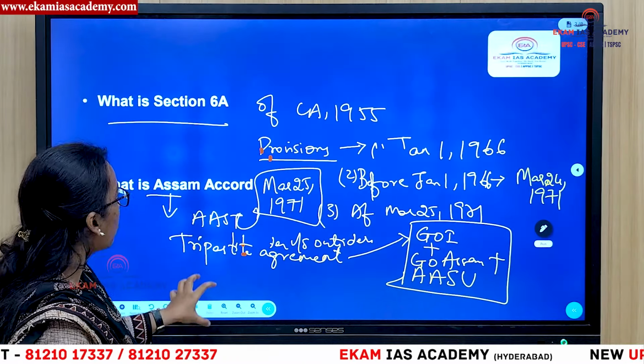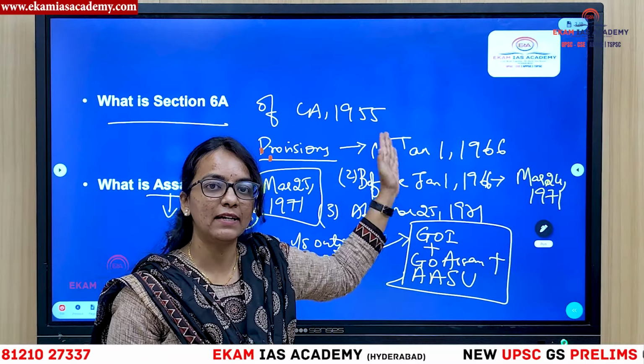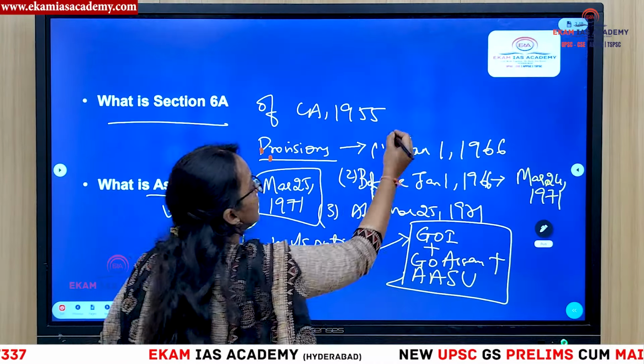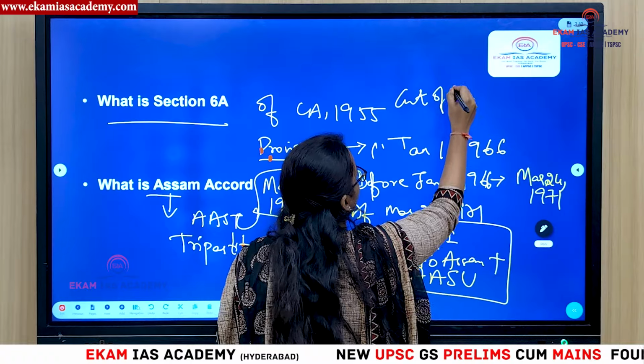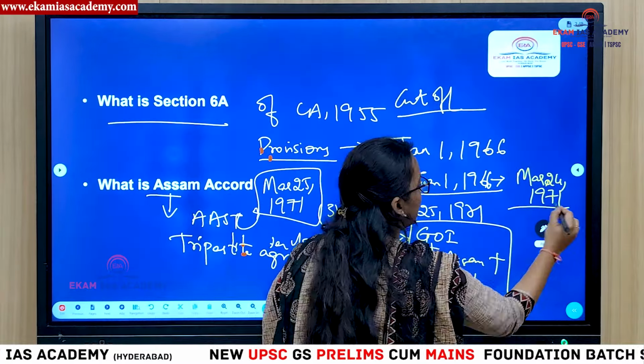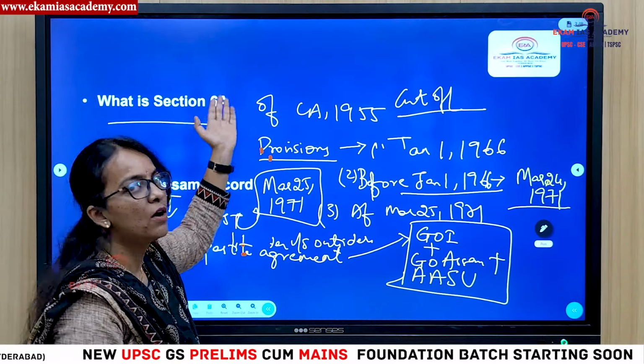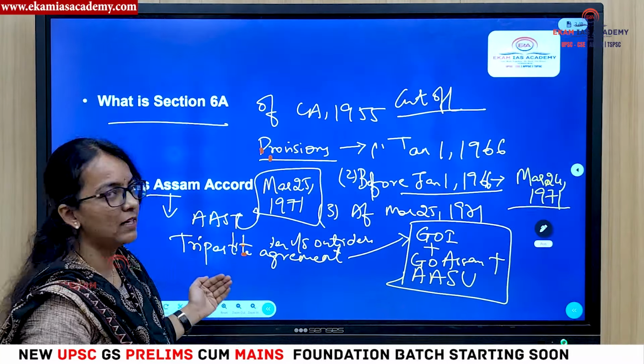Following this Assam Accord, they added Section 6A to the Citizenship Act and made this cutoff date, which is January 1st, 1966 to March 24, 1971. This is the whole issue. I just hope that you got clarity about what Section 6A is and what the Assam Accord is.